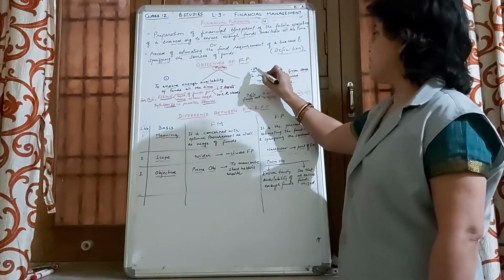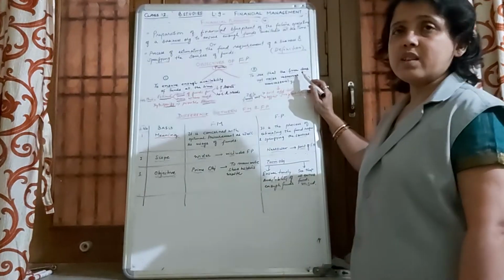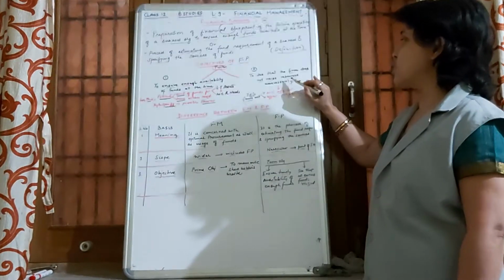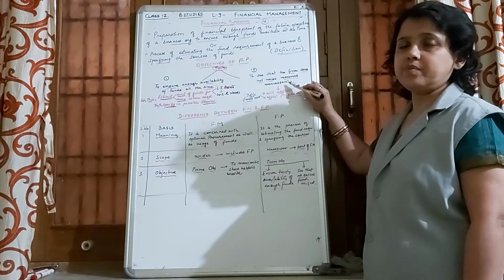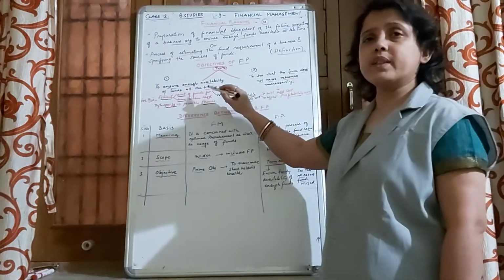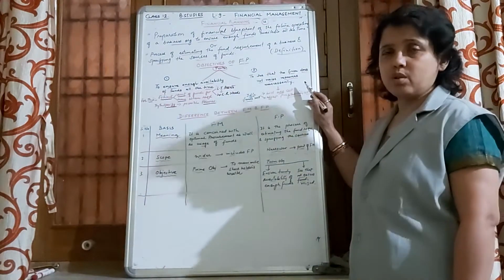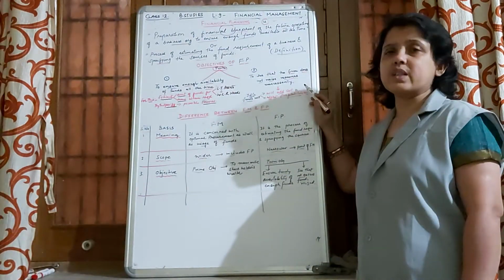And the second objective is to see that the firm does not raise resources unnecessarily. So not only enough availability of funds, but also no excess raising of funds.